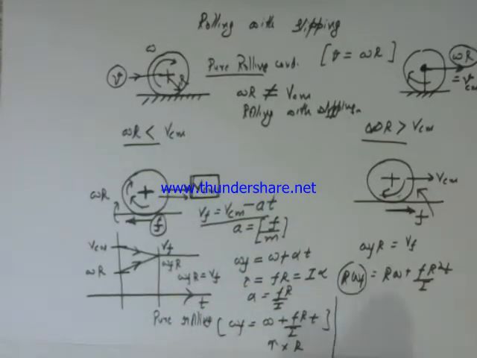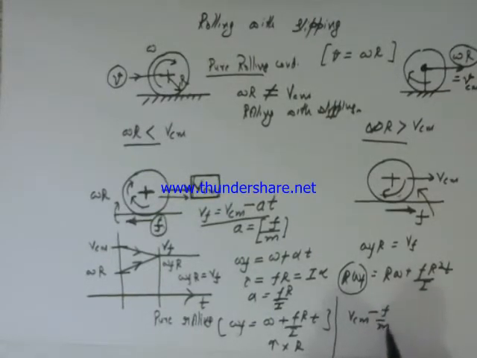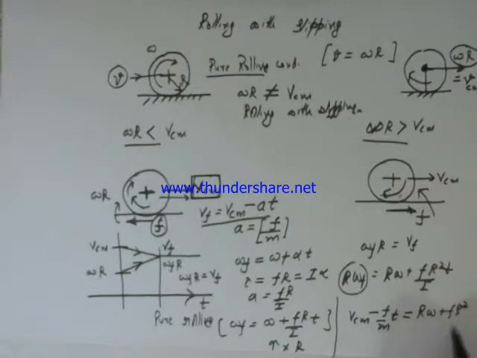So we can equate these two equations and we'll finally get the value of time. So v final, which is v center of mass minus F upon m, which was acceleration, into t, is equal to R omega plus FR squared upon I into t.